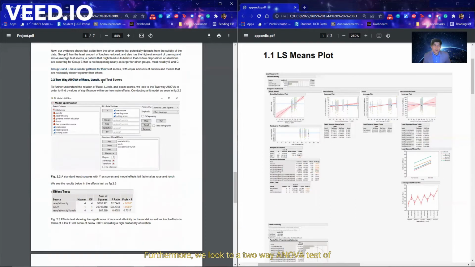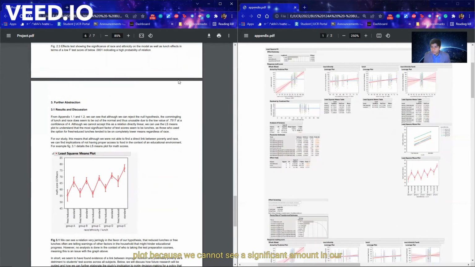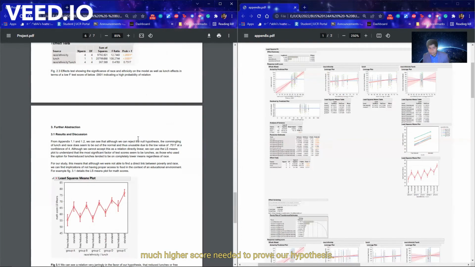Furthermore, we look to a two-way ANOVA test of race, lunch, and test scores to understand whether p-values of significance can be found within our two main effects. Specifically, as seen in figure 2.2, race, ethnicity, lunch, and these two combined as full factorial. Next, we can see the LS means plot because we cannot see a significant amount in our probability of being greater than F in our F test. Although we see it in race and ethnicity and lunch as very close to 0, we cannot say the same about our low 0.75 comparison to a much higher score needed to prove our hypothesis.